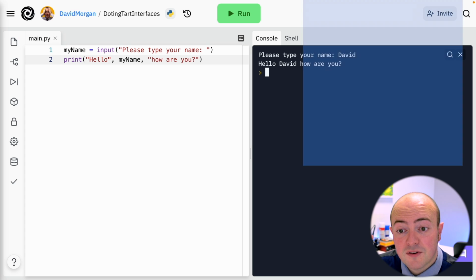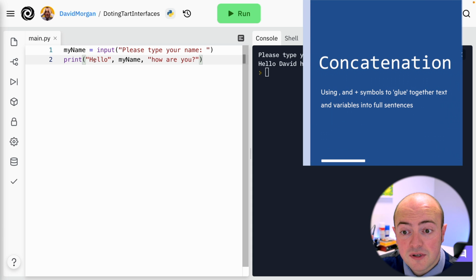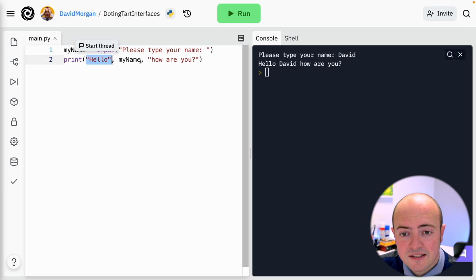Now the way that works, of course, if we look in the code, is very, very straightforward. We're taking that string, hello, string is the technical term for text, and we are concatenating or gluing it with the comma to this variable.